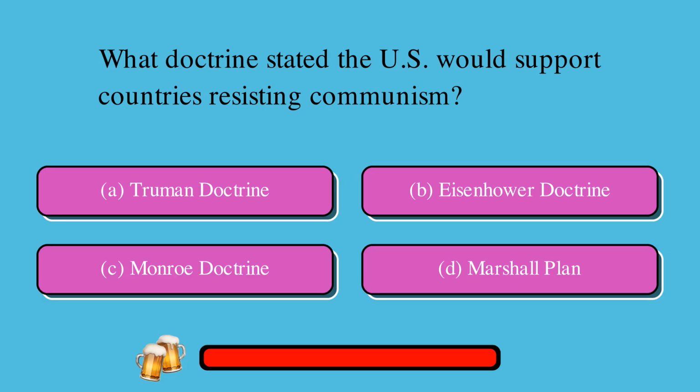Which doctrine stated the U.S. would support countries resisting communism? Is it A. Truman Doctrine or B. Eisenhower Doctrine or C. Monroe Doctrine or D. Marshall Plan? The correct answer is A. Truman Doctrine.